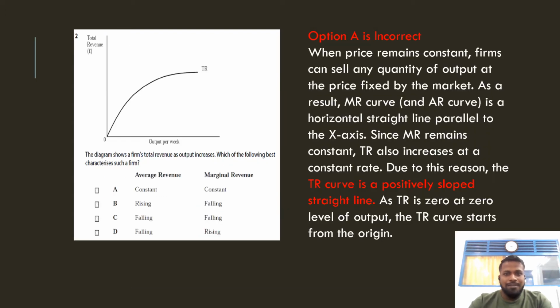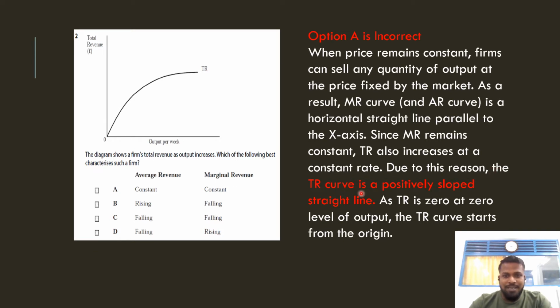First, you know that option A is incorrect. Why? Because when price remains constant, the firm can sell any quantity of output as the price is fixed by the market. As a result, the marginal revenue curve is a horizontal straight line parallel to the x-axis. You know that in a perfectly competitive market, price is constant, so AR and MR will be a horizontal straight line parallel to the x-axis. Since MR remains constant, TR increases at a constant rate.